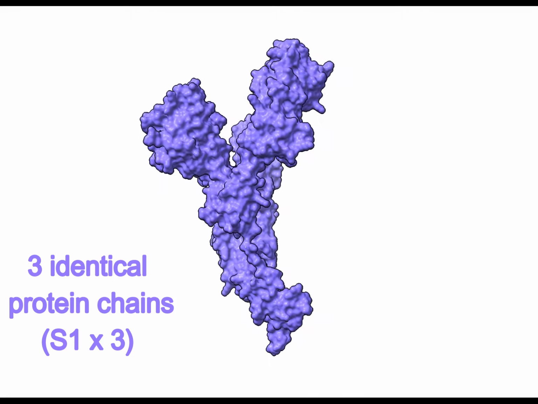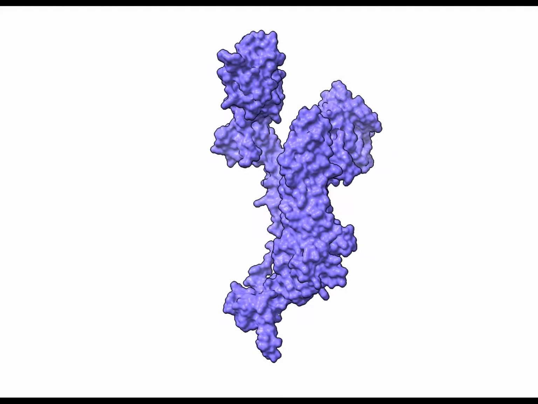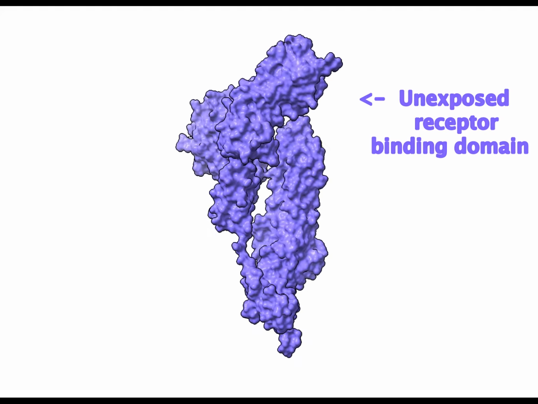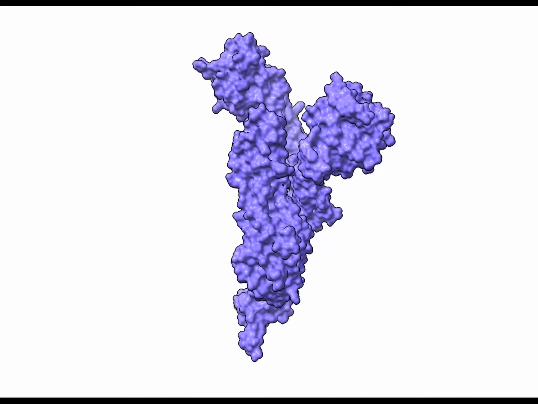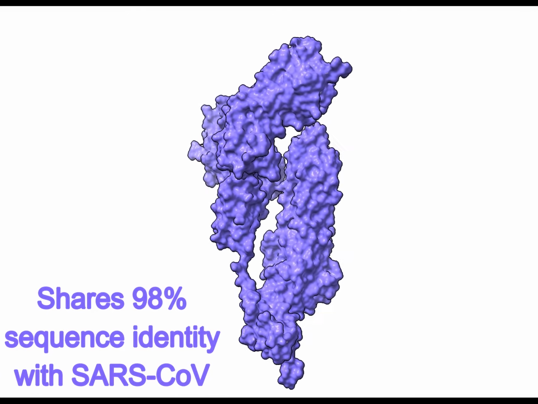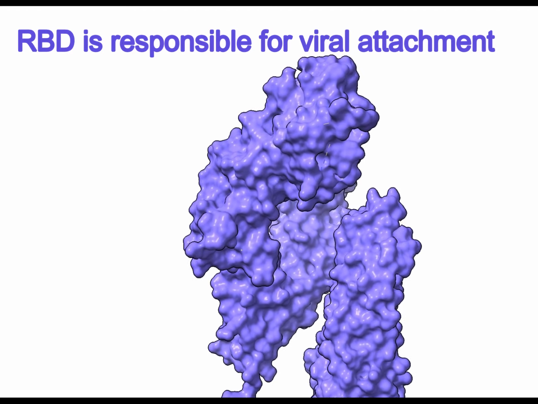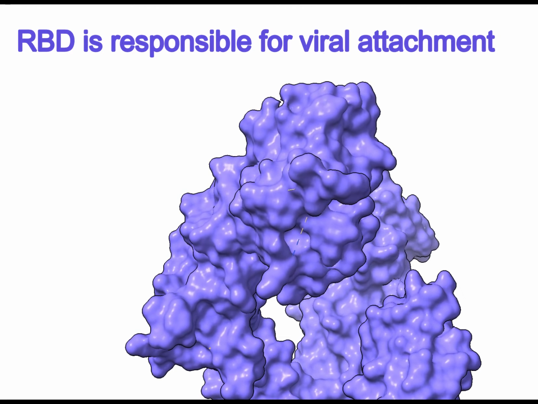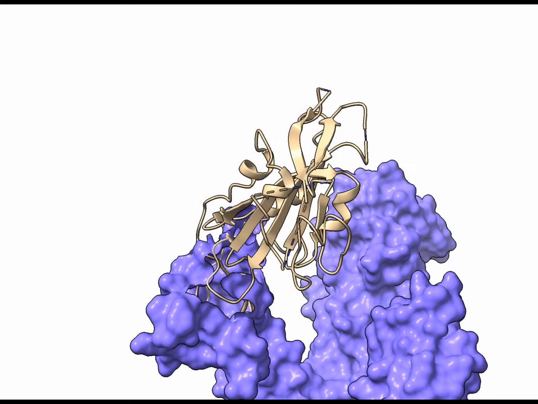The cryo-EM structure of the spike protein was first elucidated in its pre-fusion conformation, with the receptor binding domain not exposed, as seen here. The trimer structure of this protein shows many similarities with the SARS-CoV spike protein, sharing 98% sequence identity. The receptor binding domain, present on the S1 subunit, is responsible for viral attachment, prior to fusion and cell entry carried out by the S2 subunit.